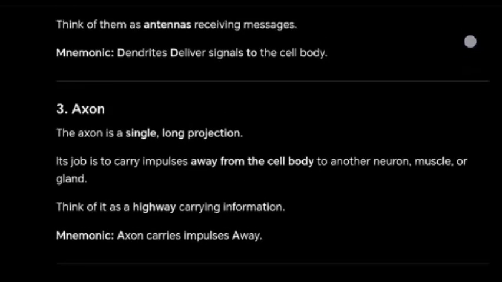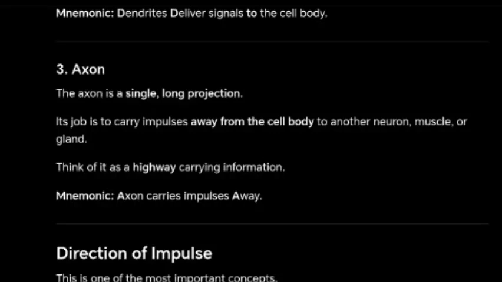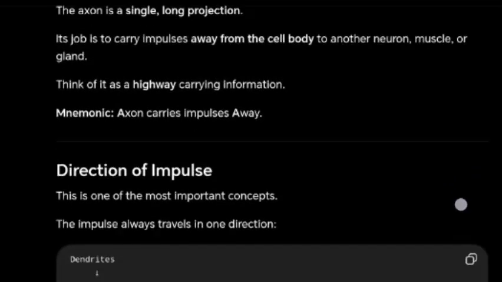Number three, axon. The axon is a single long projection. Its job is to carry impulses away from the cell body to another neuron, muscle, or gland. Think of it as a highway carrying information. Mnemonic: axon carries impulses away.